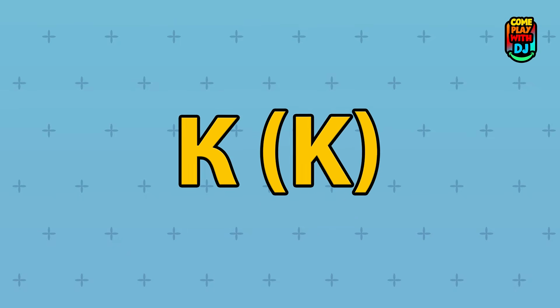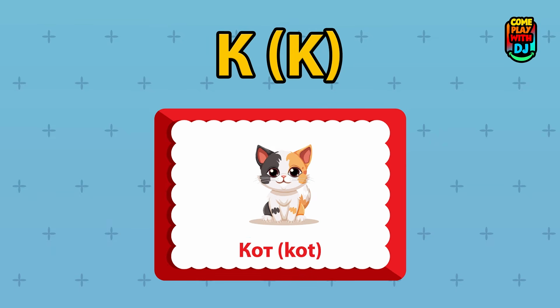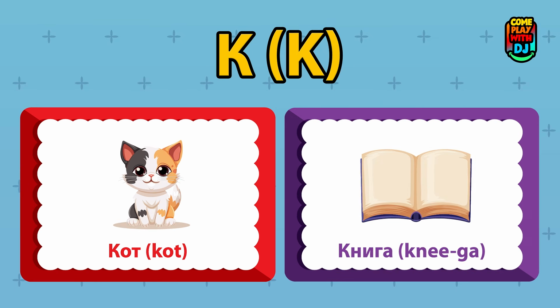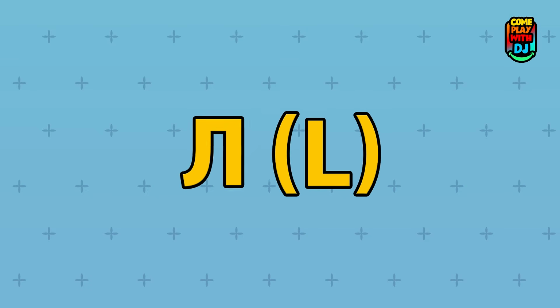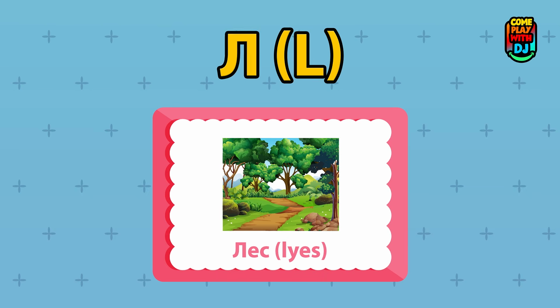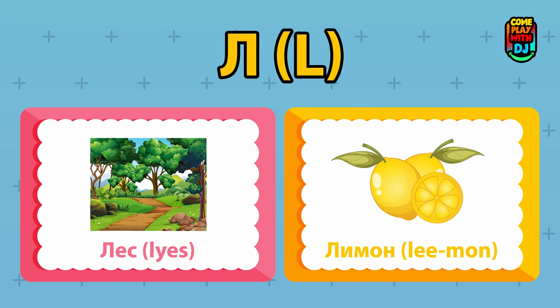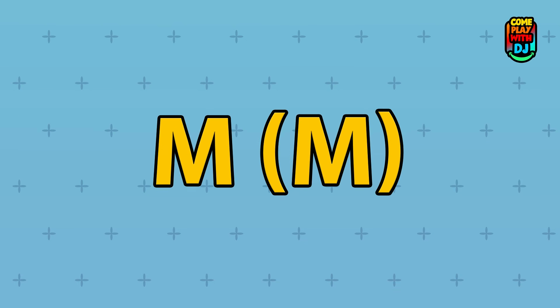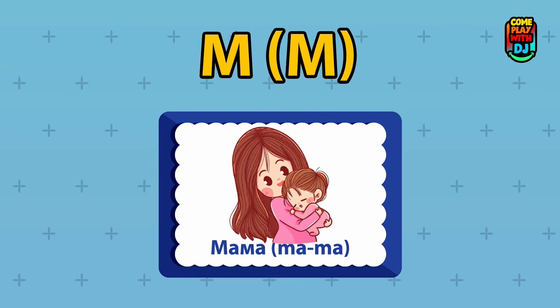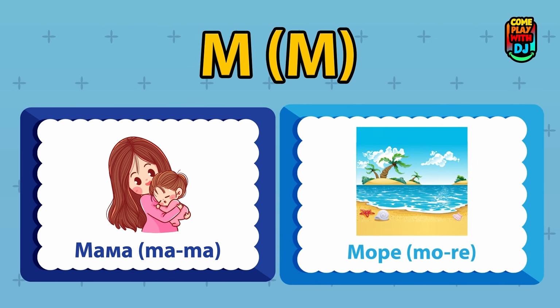K. This is K. It sounds like K, as in kite. Kot, cat. Kniga, book. L. This is L. It sounds like L, as in lamp. Les, forest. Limon, lemon. M. Here's M. It sounds like M, as in mom. Mama, mom. More, sea.